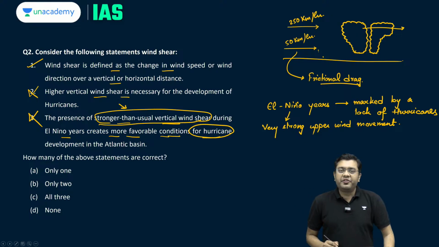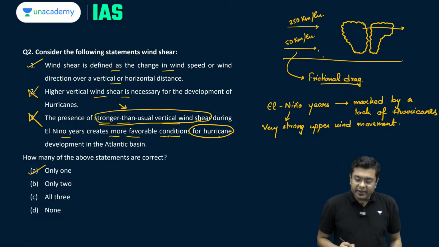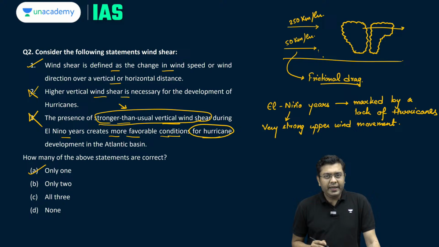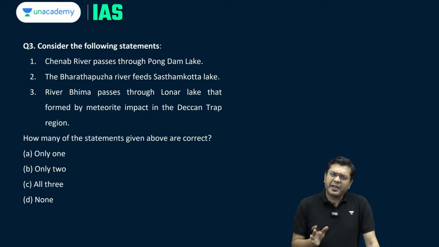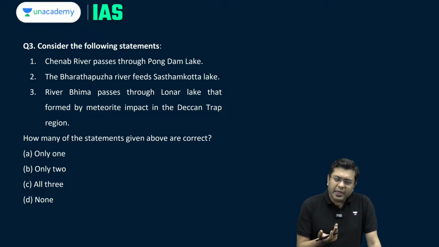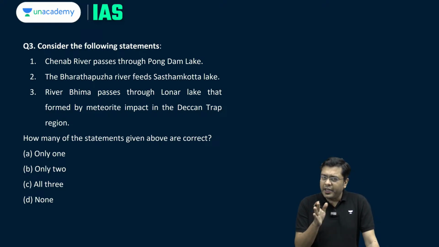So how many of the above statements are correct? The answer here is going to be A, that is only 1. Okay. Now, the next question is a bit factual, but if you have noticed the areas in news, you should be able to get it correct.